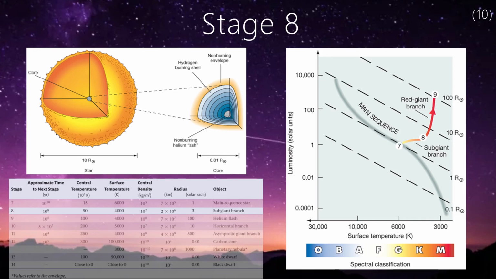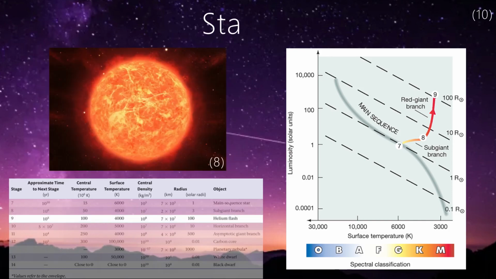As the mostly helium core contracts, rising gravitational energy causes the star to become even hotter, and hydrogen burning accelerates even more. The star is 3 times the size of the sun at this point and is considered to be a subgiant. The helium core continues to contract as it fuses more hydrogen to helium at an accelerating rate. Pressure and heat created in the core results in the expanding of the layers outside the core. These layers become cooler as they expand, and the star eventually becomes a red giant 100 million years after it was a main sequence star. At this point, the star may be 100 to 1,000 times bigger than the sun.